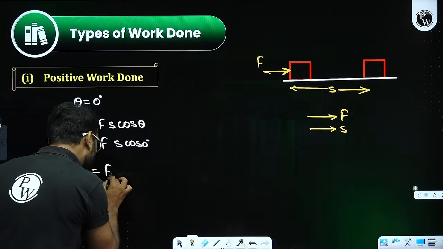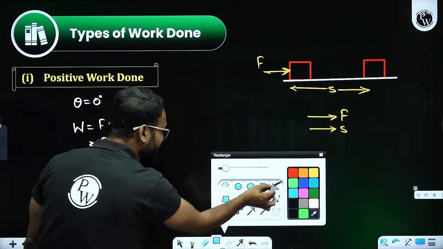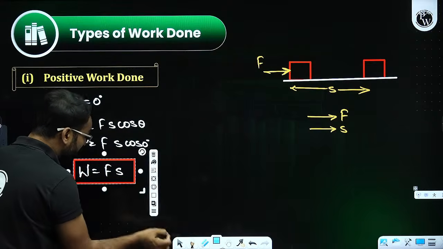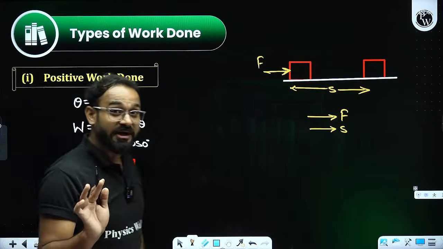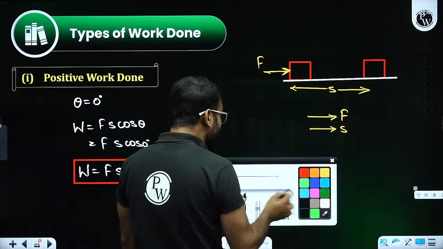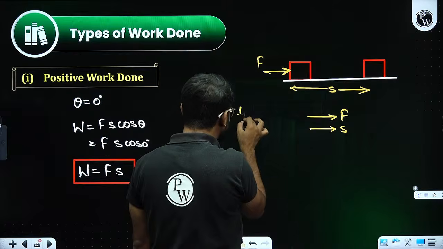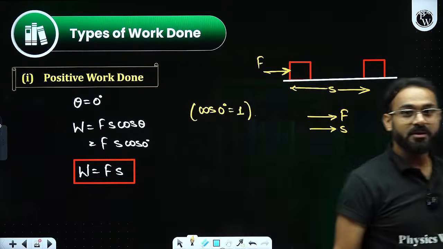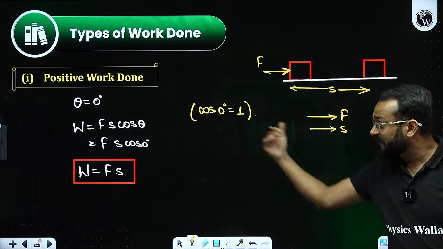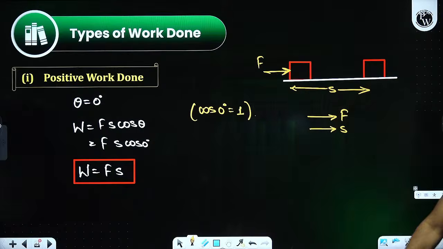That is coming out as work equal to force into displacement, and that too with a positive sign. There is no negative sign included. The value of cos 0 degree is coming out as 1. So finally, the positive work done will be W equal to Fs.